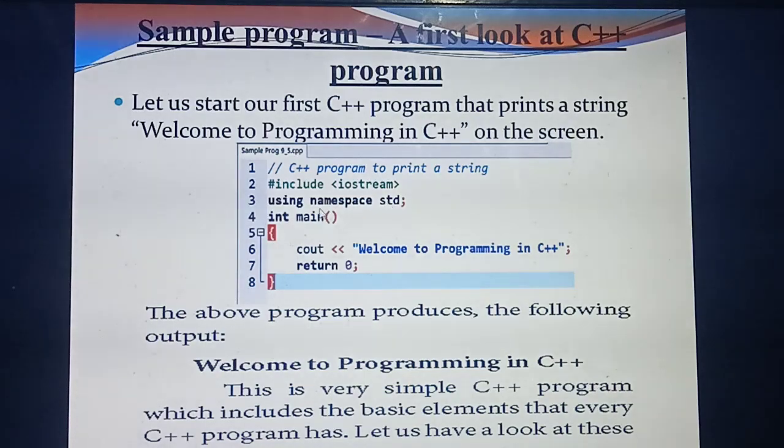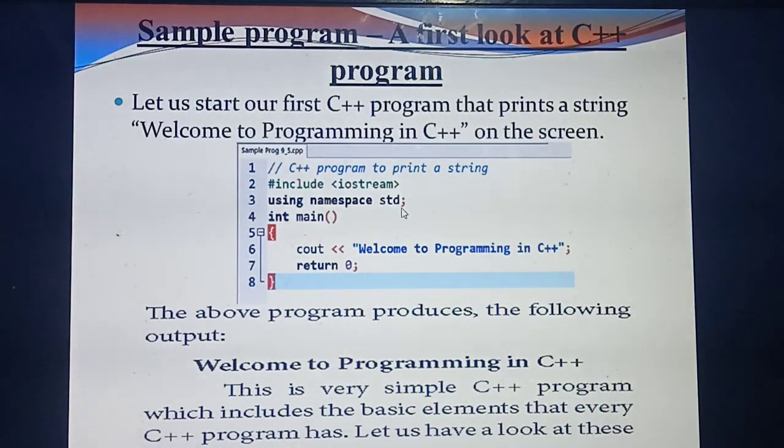Then the second line is using namespace std semicolon. Here the spaces and semicolon, everything is very, very important. If you miss any spelling, semicolon, comma or spaces, you will get an error message and you won't get the proper output.